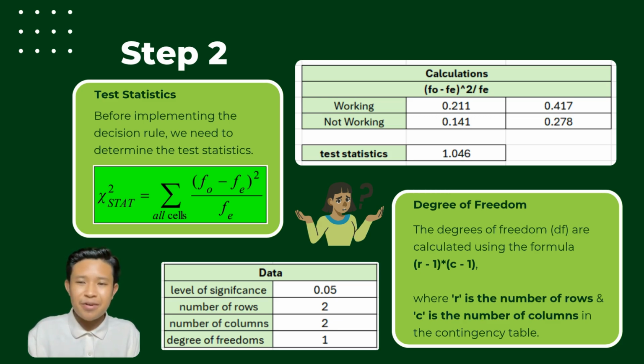Now, we need to calculate the degrees of freedom. It is calculated using R-1 times C-1. In our case, with 2 rows and 2 columns, the degrees of freedom equal 1. With a level of significance of 0.05, we now have all the components needed to proceed with hypothesis testing. This step is crucial for determining whether the observed differences are statistically significant.